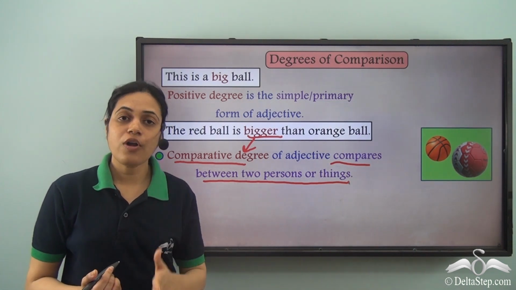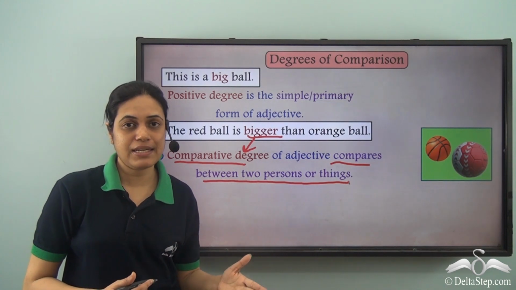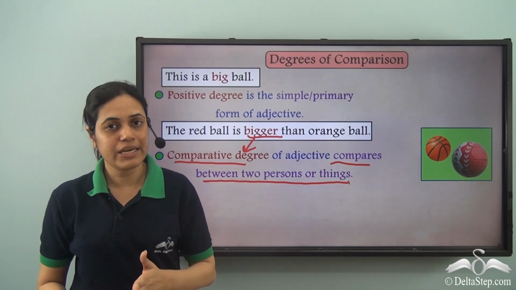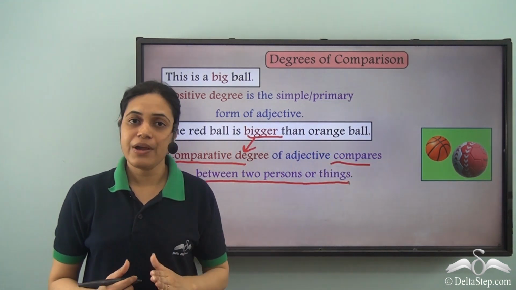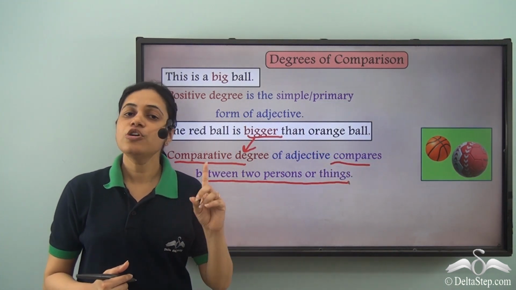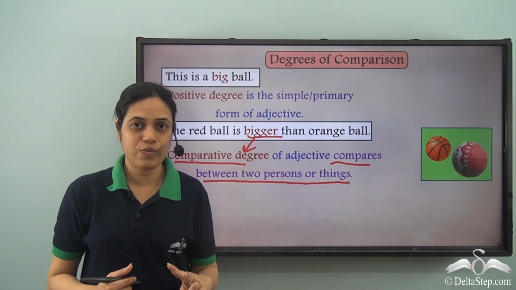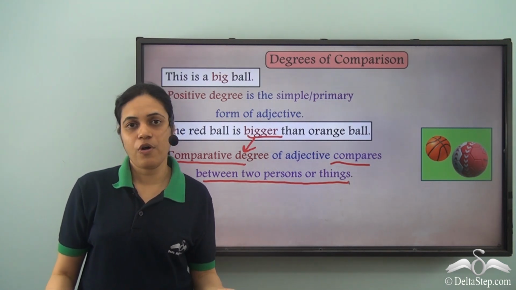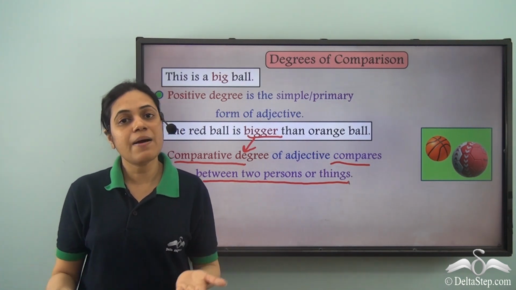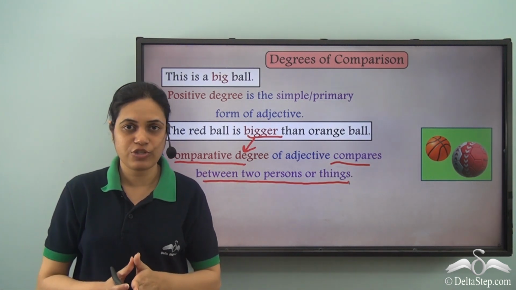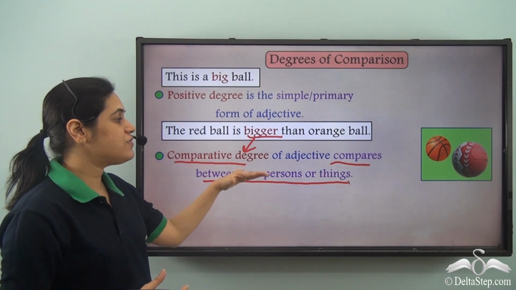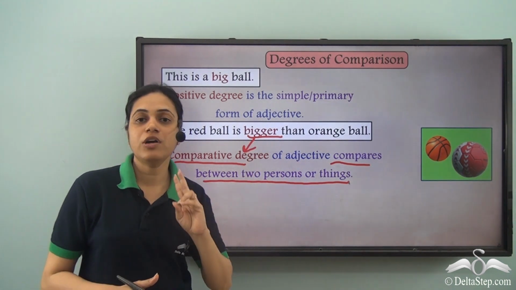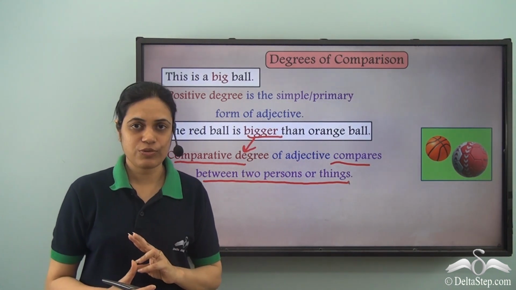Remember, we always compare the same characteristic or the same attribute for two persons or things. Over here, we are comparing the size of the red ball to the size of the orange ball. We cannot compare the size of one ball to the color of the other ball. We always compare things on the same attributes. So comparative degree is used to compare two people or things on the same attribute.